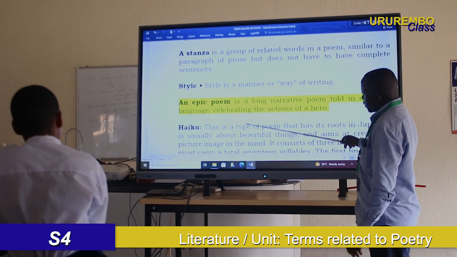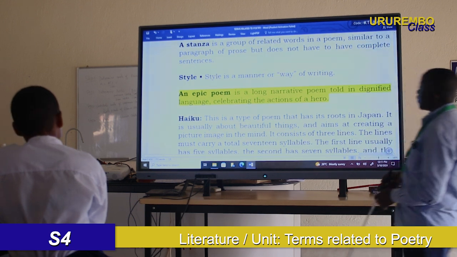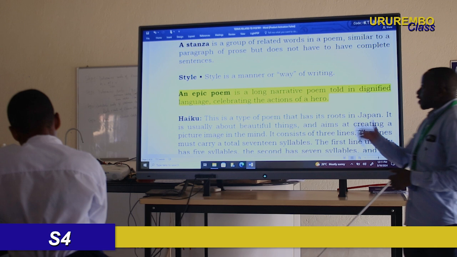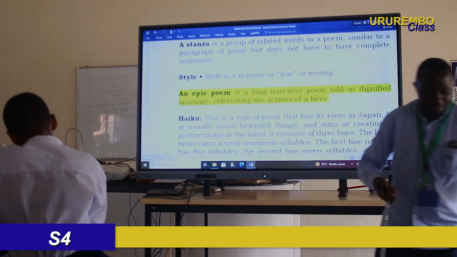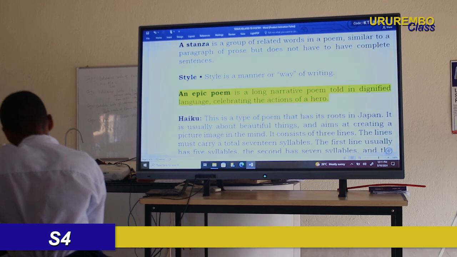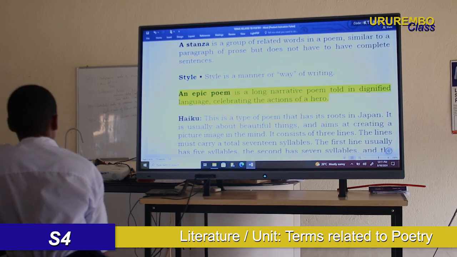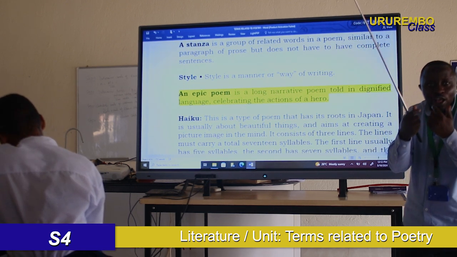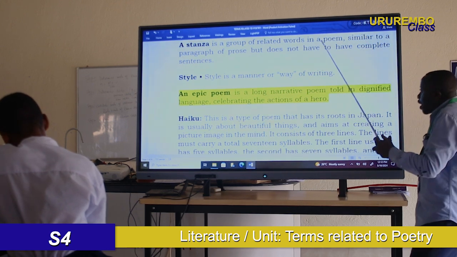So then, style. Style. This is also a term in poetry. People say style. And now you know what is a style. But in writing, it differs from the style that you know. In writing, style means the way, the manner that you organize your work. Okay? It is the manner you organize your work.